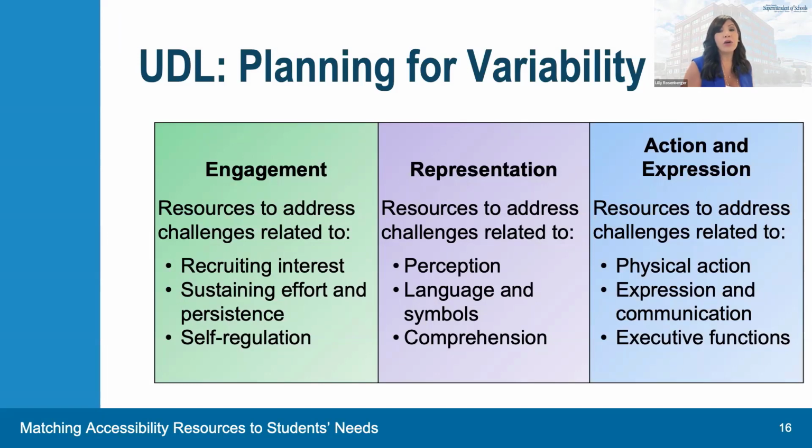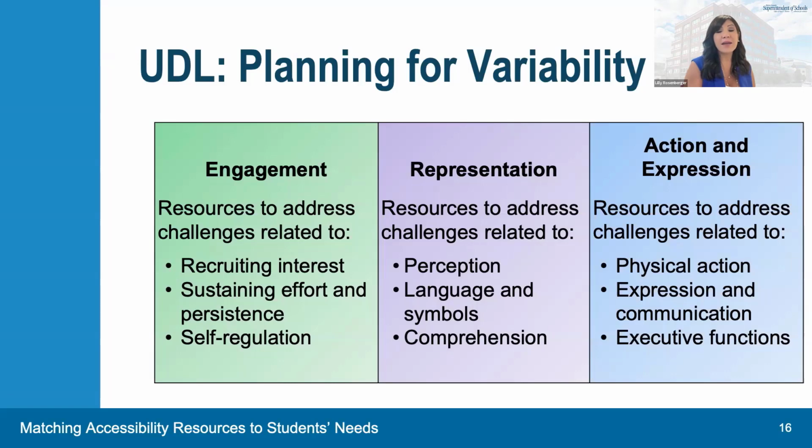The UDL framework is guided by these three main principles. First, there's the principle of engagement in green, which is connected to the affective network of the brain that regulates students' attitudes and feelings about incoming information, as well as their motivation to engage in specific activities. This is the why students want to learn and engage.